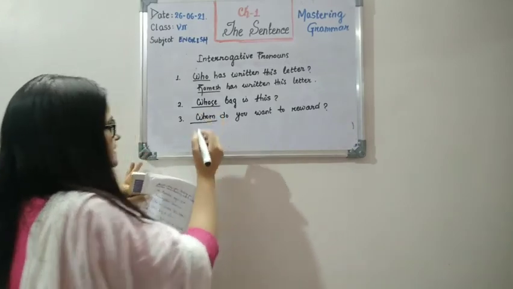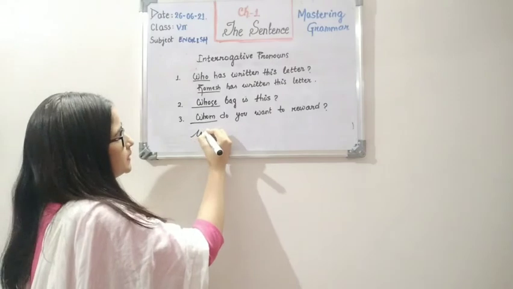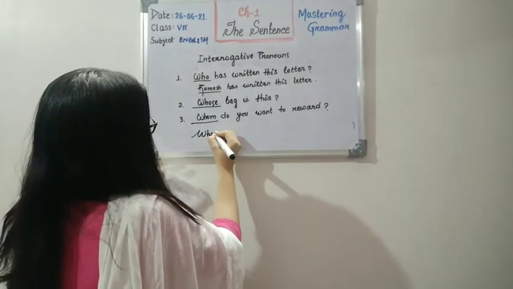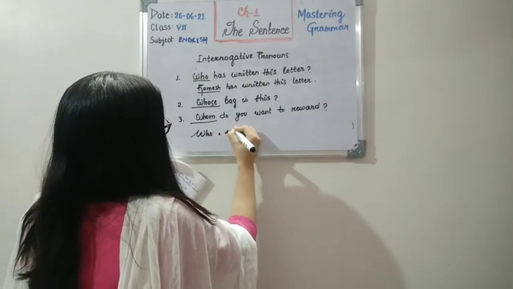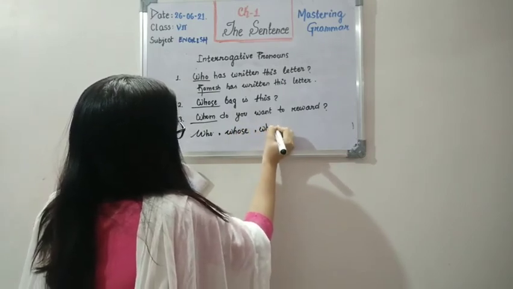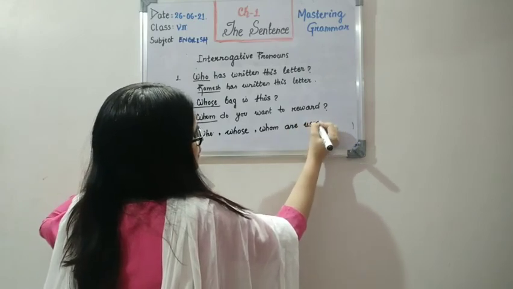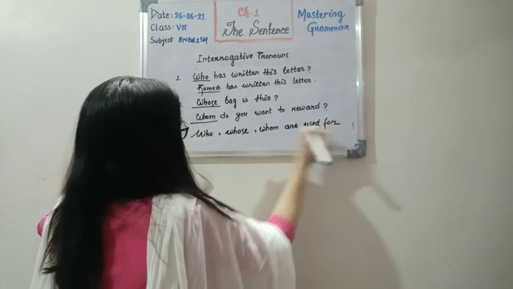Okay, children. So observe these three sentences. We have used these three words for people only. So first who, then whose, and then whom are used for persons only.